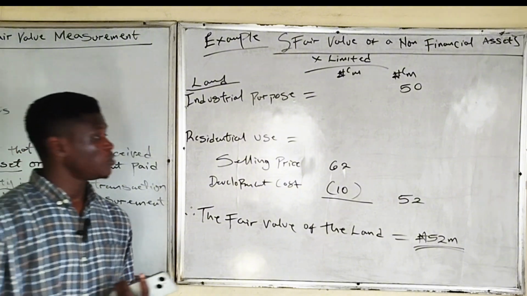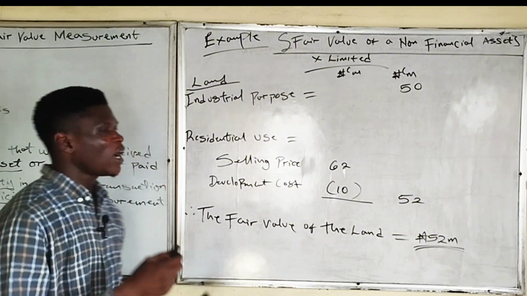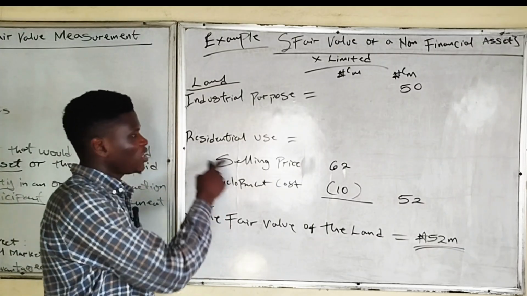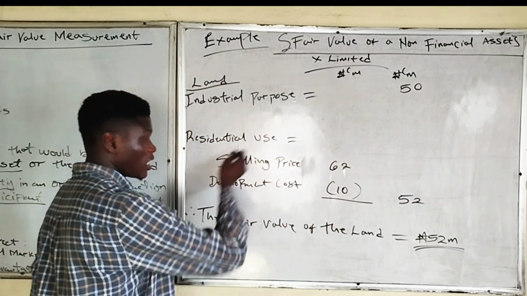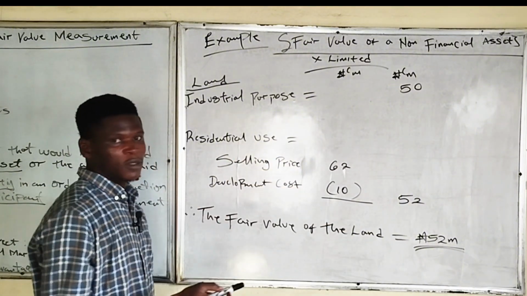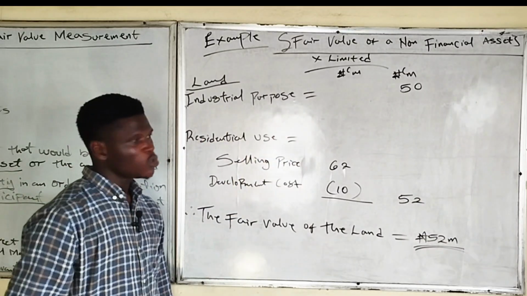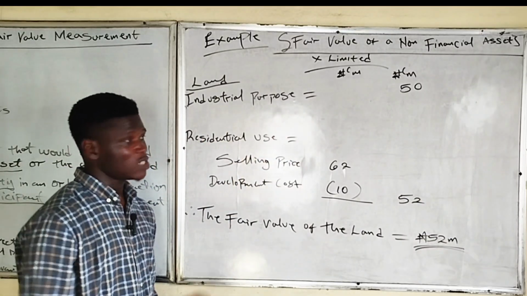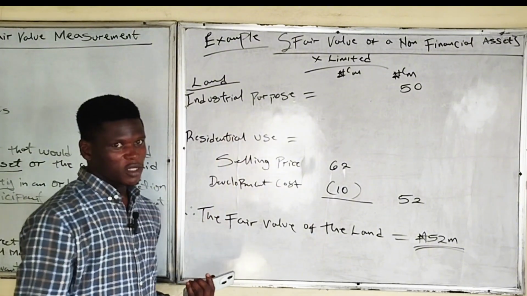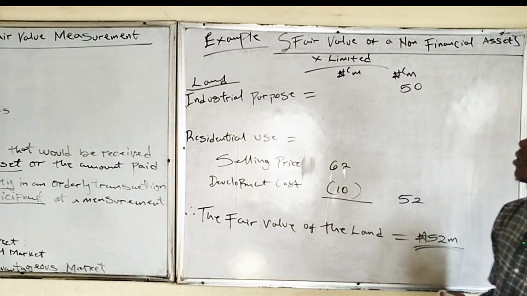If, for example, they mention that X Limited does not have the permit to use this land for residential purpose, then we will not consider it at all. Or if they said it does not have the capacity to do any of these purposes, then we will not consider them at all. It is assumed that since no negative information has been given related to it, we consider them to meet those three criteria. So that's in relation to IFRS 13 fair value measurement.